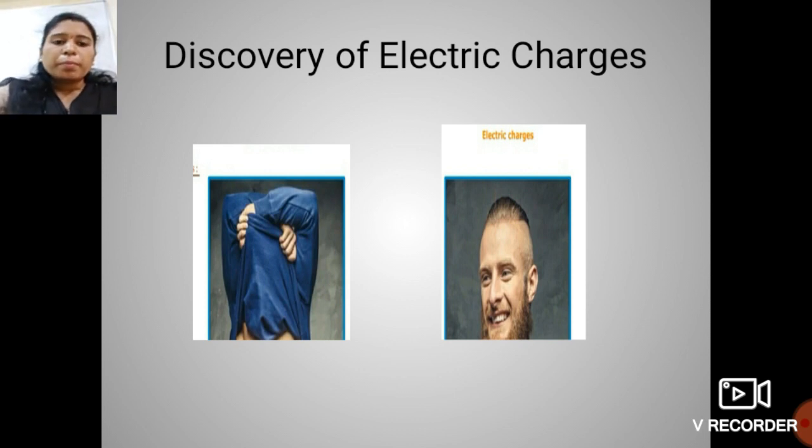This cracking noise is due to electric charges.